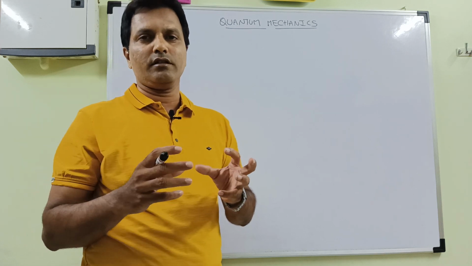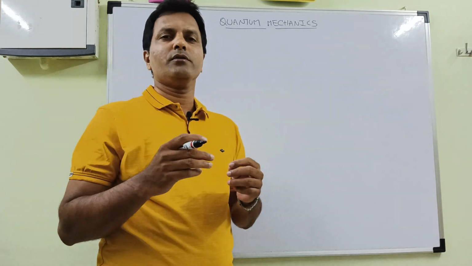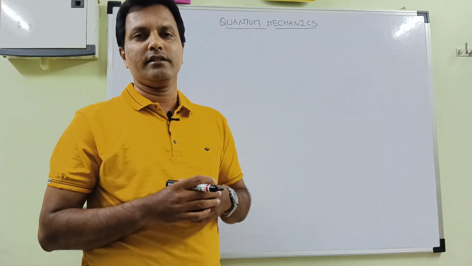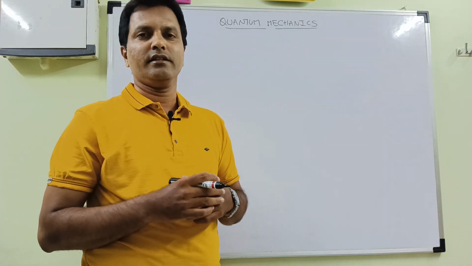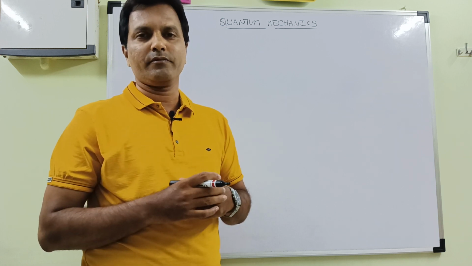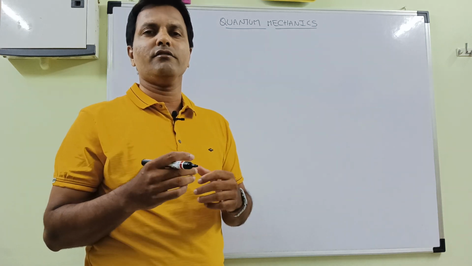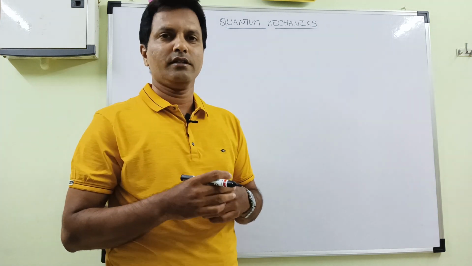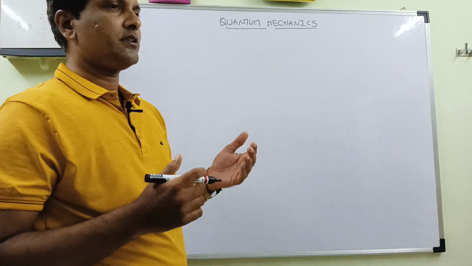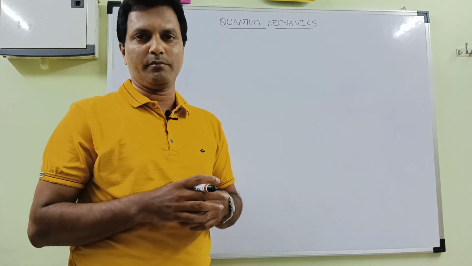A combination of matrix mechanics and wave mechanics was proposed by a scientist called Dirac. After that, Max Born, a scientist, proposed the probability theory of finding the matter waves. This is the structure of how the idea of wave mechanics developed.